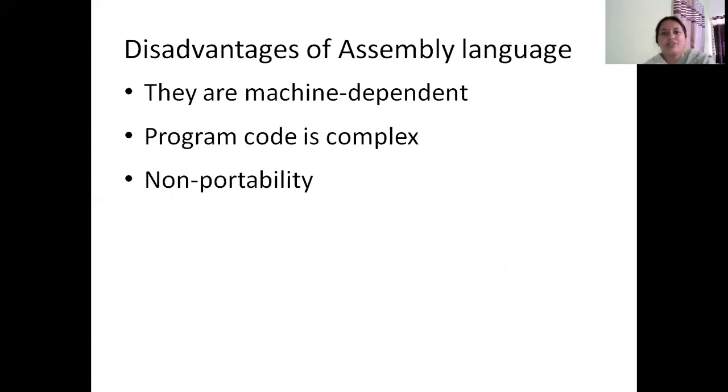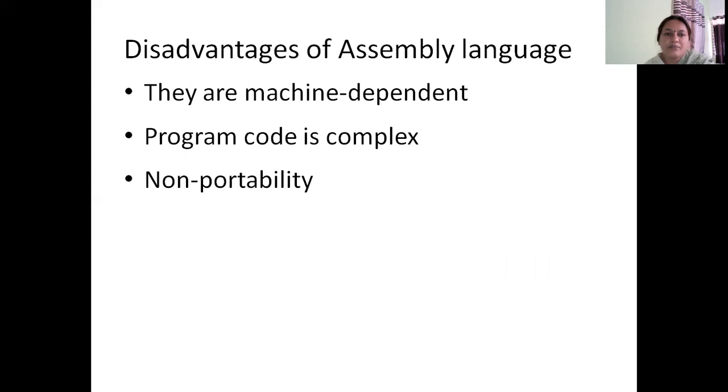Whereas the disadvantages of assembly language are, it's also a machine dependent language. It's not portable. A program written for one computer brand cannot be directly executable on another computer brand. So for every brand of computer, there is a separate assembly language. The assembly language is specific to the CPU.